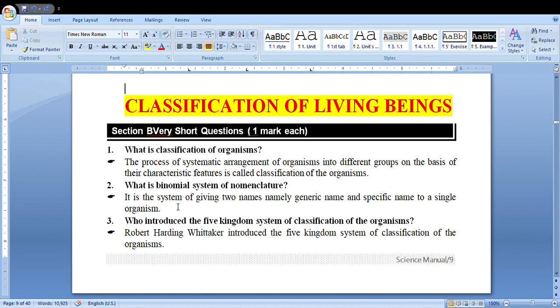Second question: what is binomial system of nomenclature? Binomial system of nomenclature is the system of giving two names, namely generic name and specific name, to a single organism.